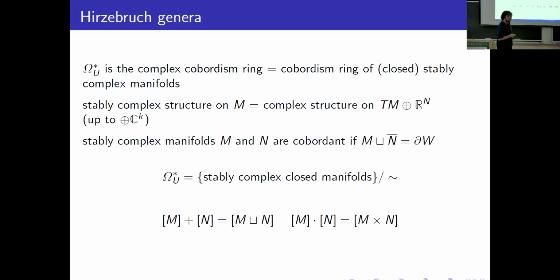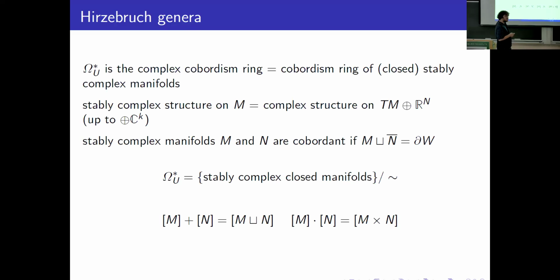Okay, we go back to the definition. First of all, I believe that usually one identifies different complex structures that are isomorphic as complex vector bundles. If you do that, then the almost complex structure does not induce an orientation.